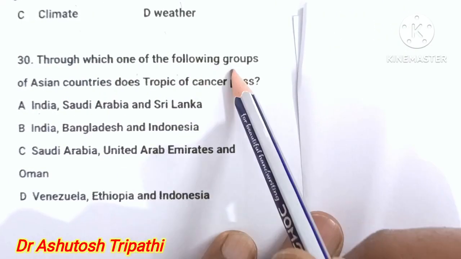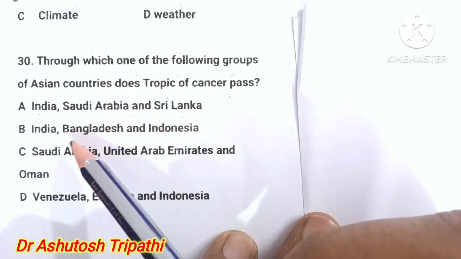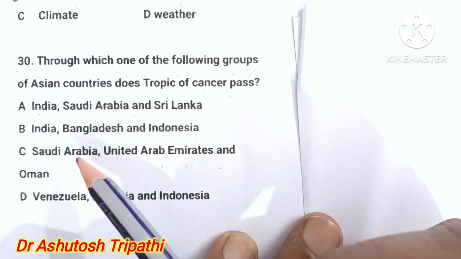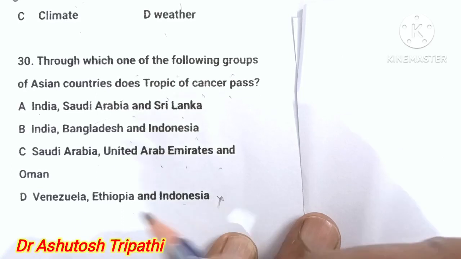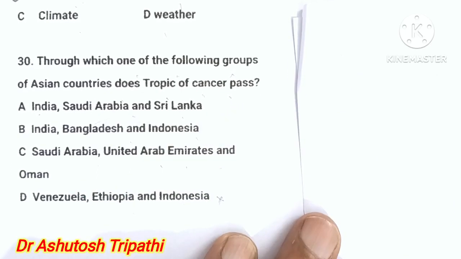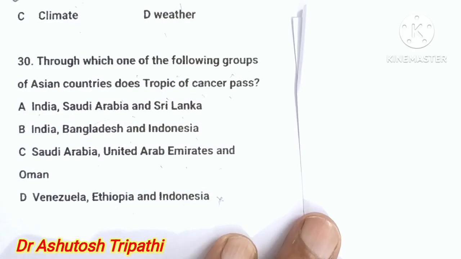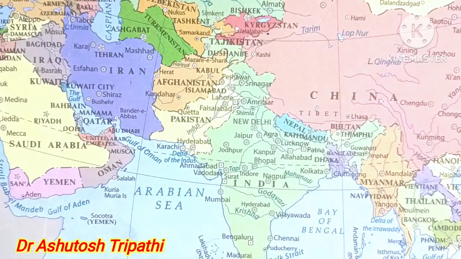Through which of the following groups of Asian countries does the Tropic of Cancer pass? India, Saudi Arabia, Sri Lanka; India, Bangladesh, Indonesia; Saudi Arabia, United Arab Emirates, Oman; Venezuela, Ethiopia and Indonesia. D is not the correct answer because Ethiopia and Venezuela are not in Asia. So we have to find out from A, B, C. First is India, Saudi Arabia, Sri Lanka.